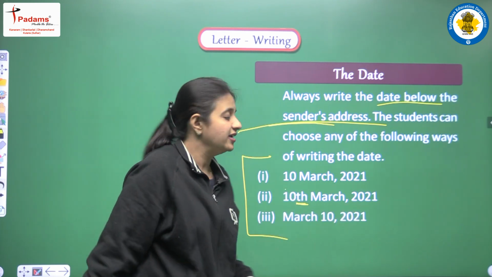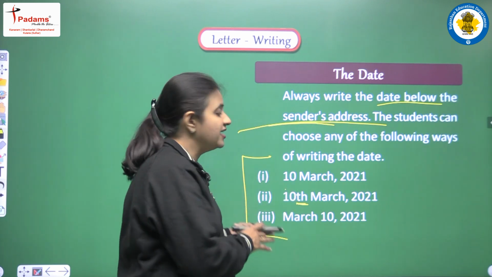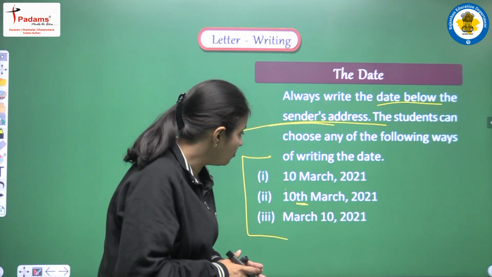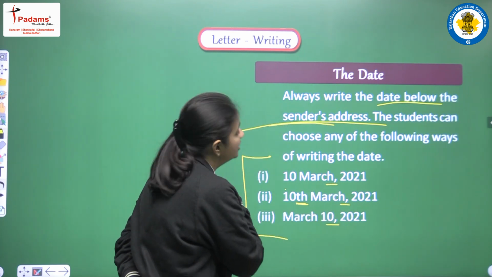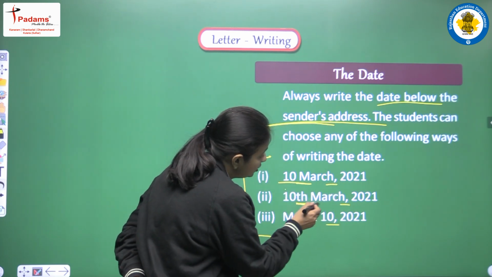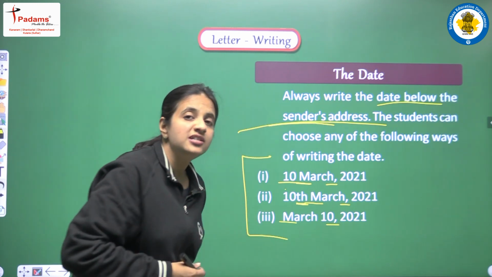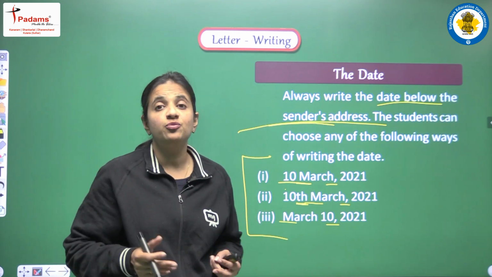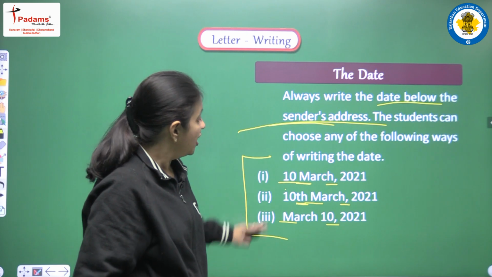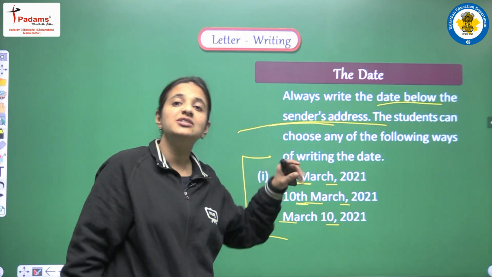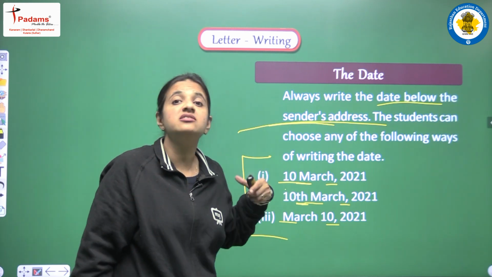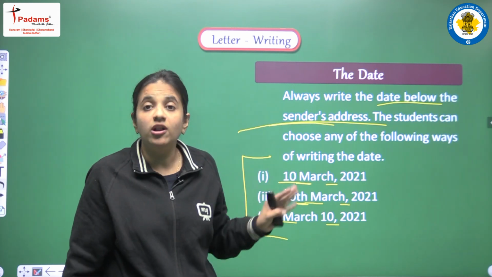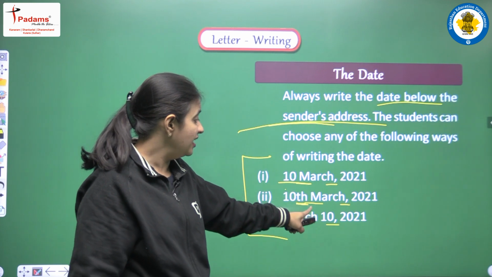So there are certain things we always have to be careful about. First of all, we have to use a comma here. Second, for the month we are using, the first letter of the month should always be a capital letter. Whatever form we adopt, whichever way we write the date, the first letter of the month will always and always be a capital letter only.